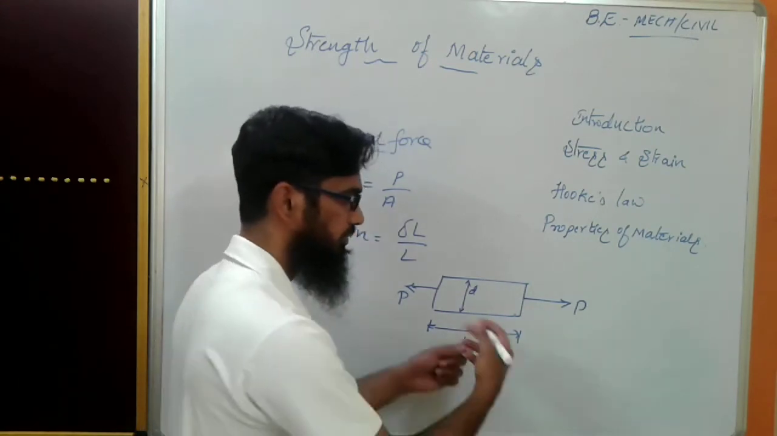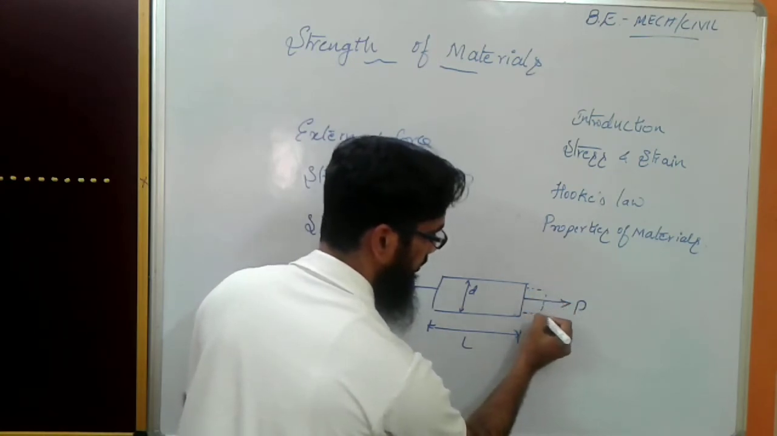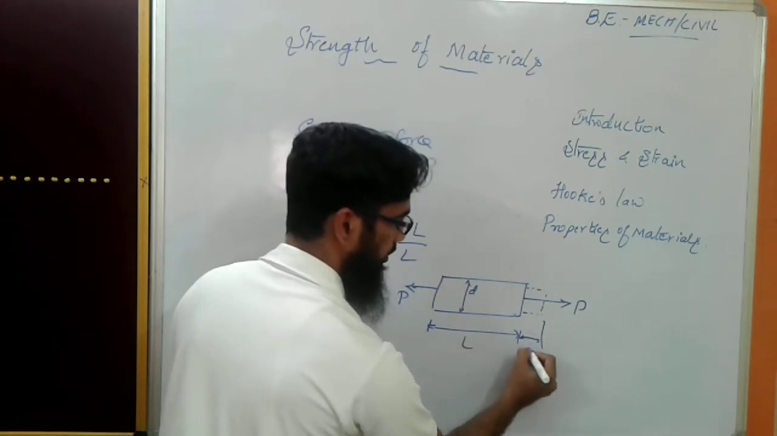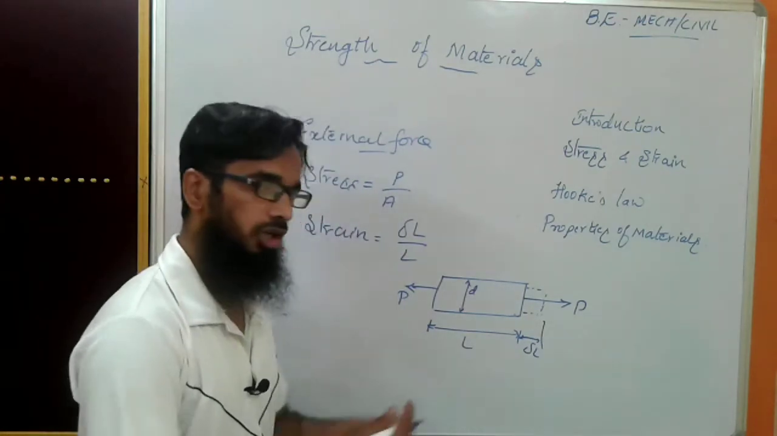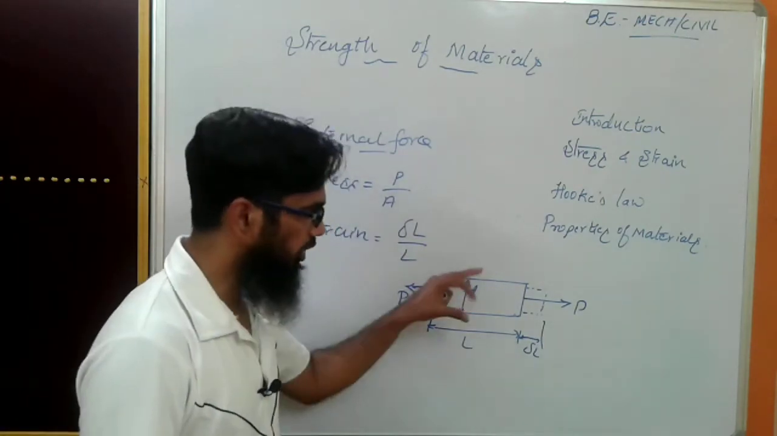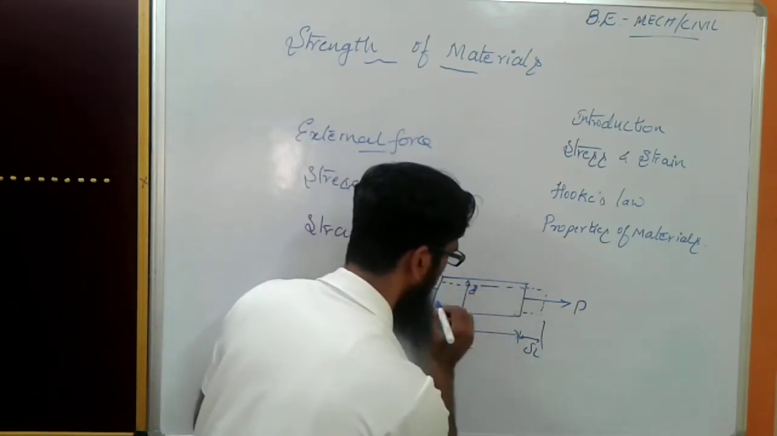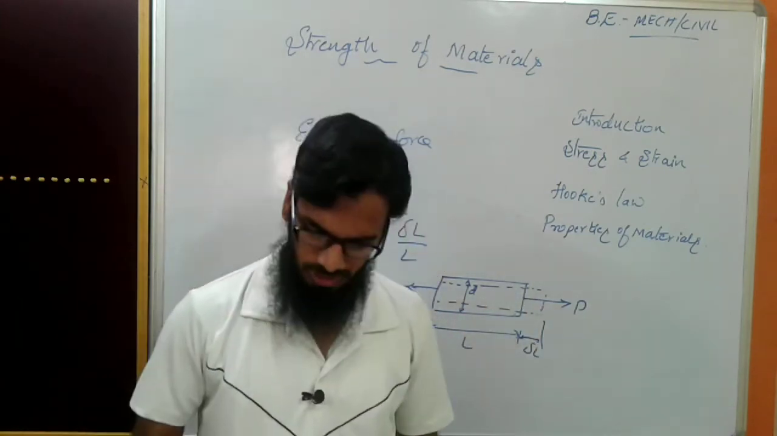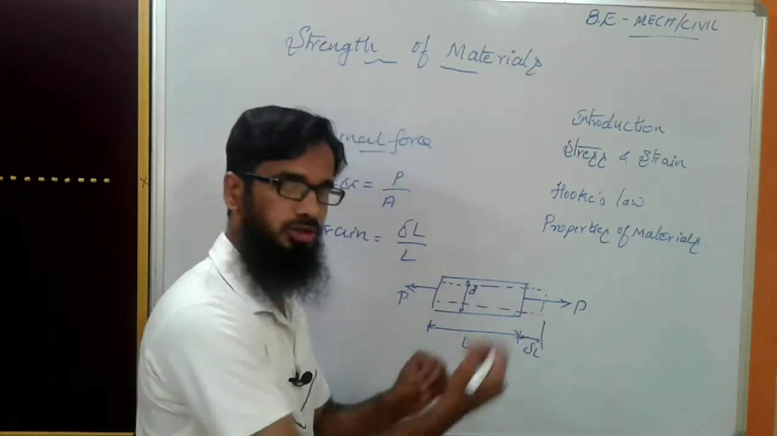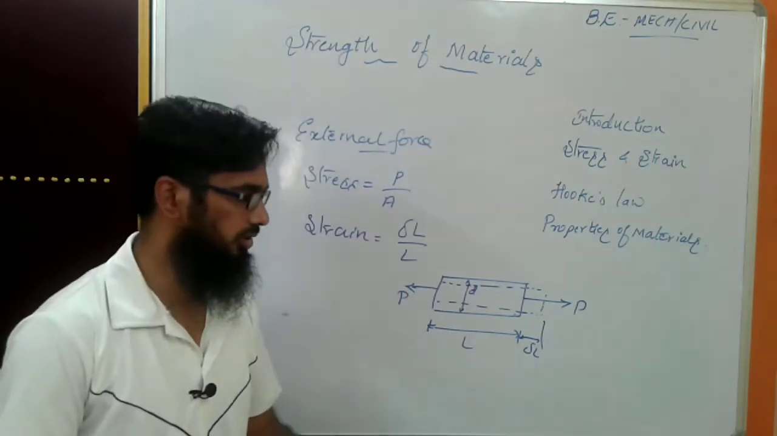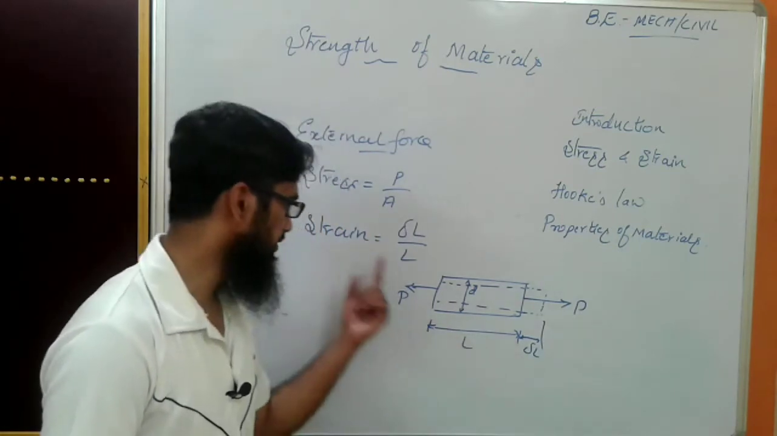Because of this tensile load, there will be an increase in the dimensions to some extent. That increase in dimensions is the change in length, delta L, along the direction of the applied load. But in the opposite direction, the diameter decreases. So whenever a load is applied, either a tensile load or a compressive load, the dimensions will change. That gives the information regarding the strain value.